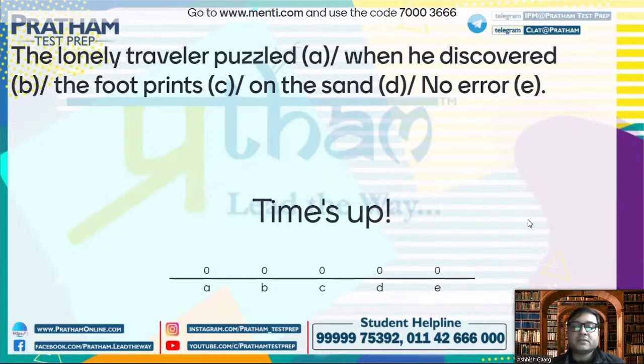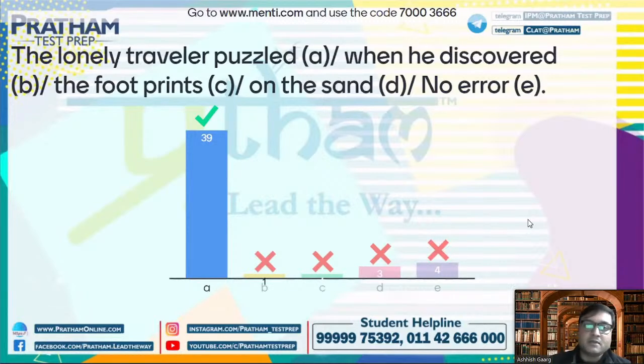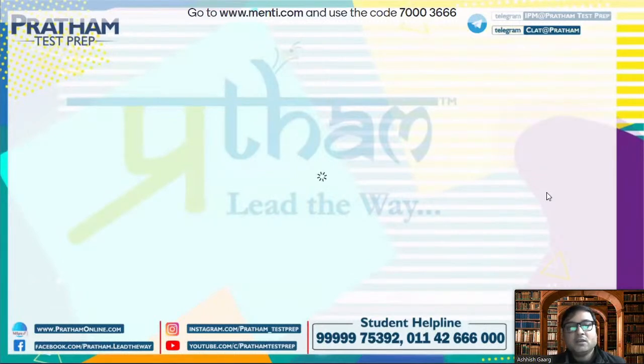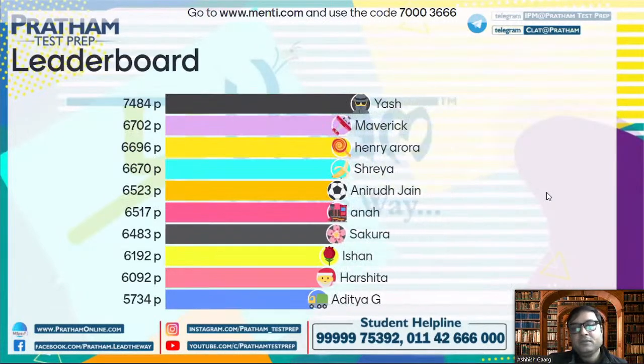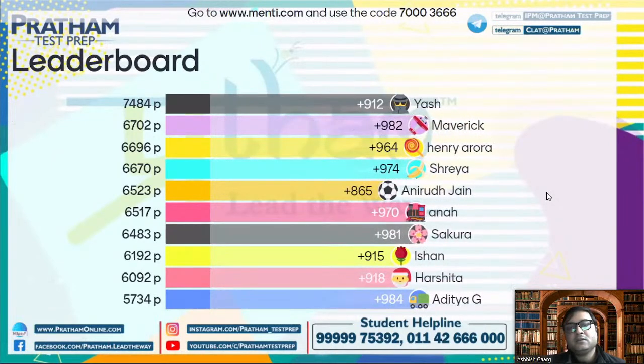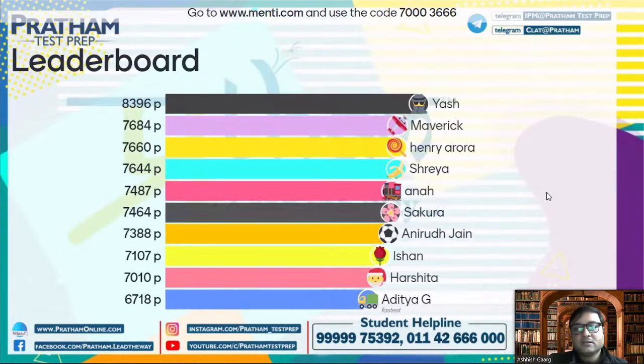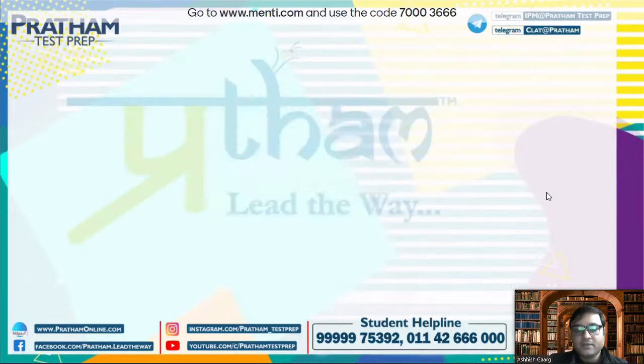Again, a very simple question. Very simple question. Absolutely correct. 39 people have given the right answer. The lonely traveler was puzzled. So यहाँ पे was नहीं use किया गया है. Was होना चाहिए. Let's see. सबसे तेज जवाब किसने दिया है? And fastest to answer the question is Aditya. Aditya is the fastest. And now we are going on to the last question for today's.